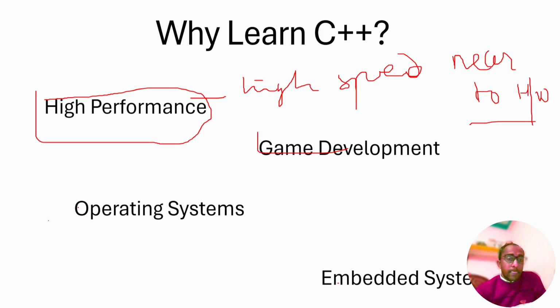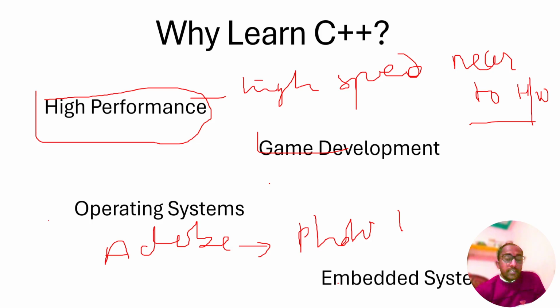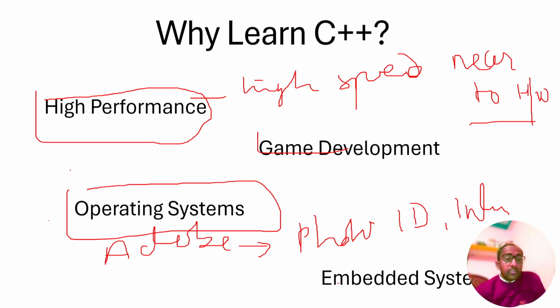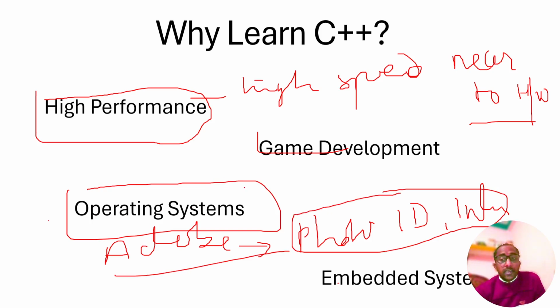And you can see Adobe software, just like Photoshop, InDesign, Illustrator, WinAmp, media players, and Microsoft software. These systems and Adobe software series, just like Photoshop and other software, were created with the help of the C++ programming language.